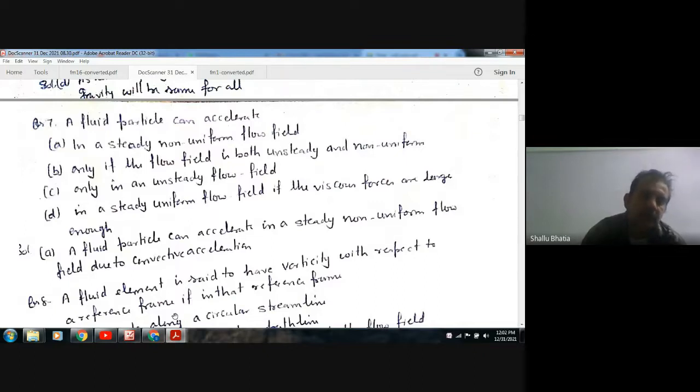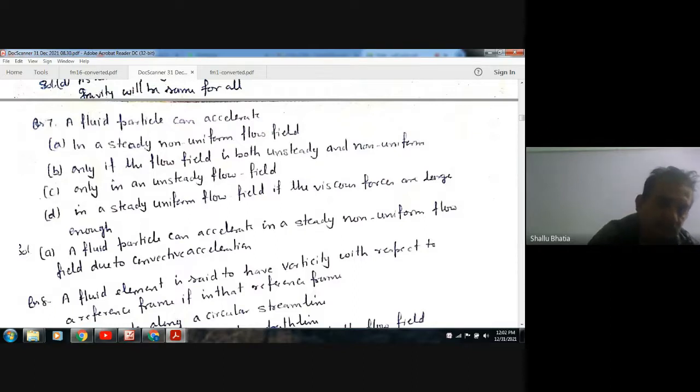And it can also accelerate in unsteady flow and uniform flow. It can also accelerate in both unsteady and non-uniform flow. The acceleration in unsteady flow is due to the change in velocity with time, whereas the acceleration in non-uniform flow is due to the convective acceleration component.